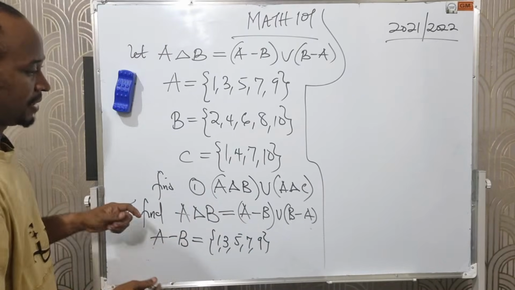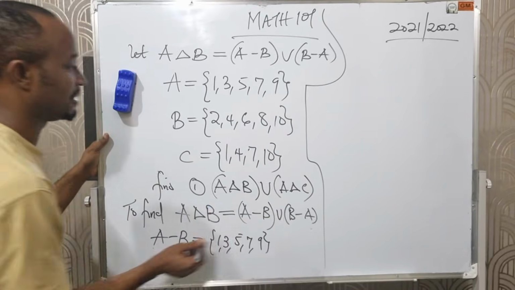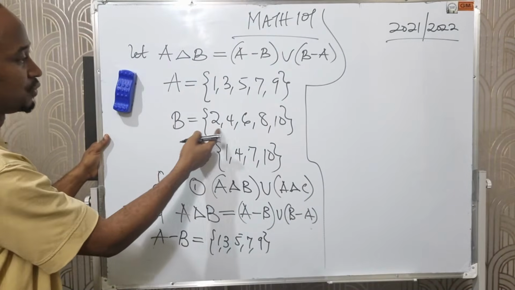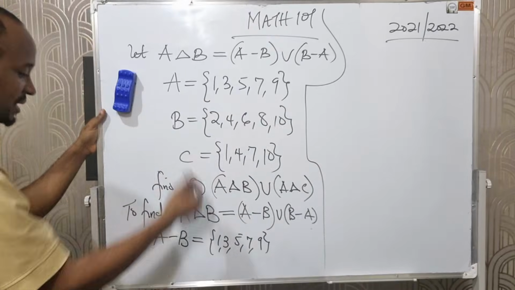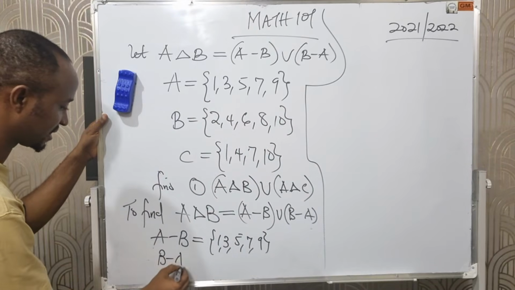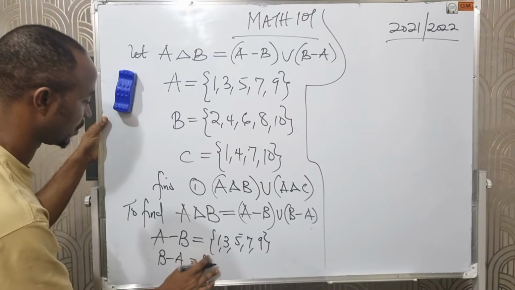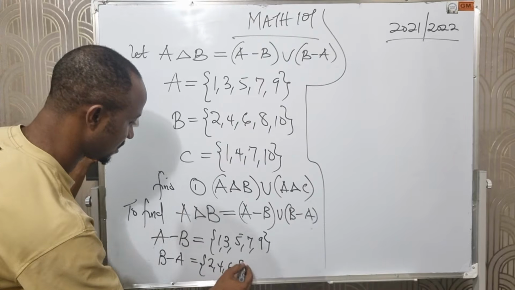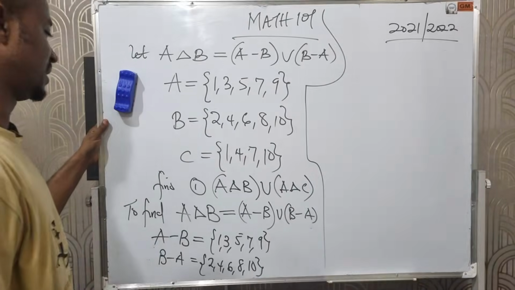For that of B difference A, this means elements found in B, but not in A, right? 2, 4, 6, 8, and 10. They are all in B, but not in A. That means our B difference A is simply all the elements in B, which is 2, 4, 6, 8, and 10. Now what do we do next?